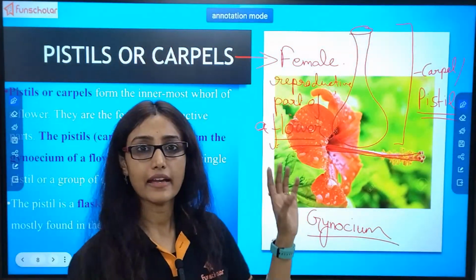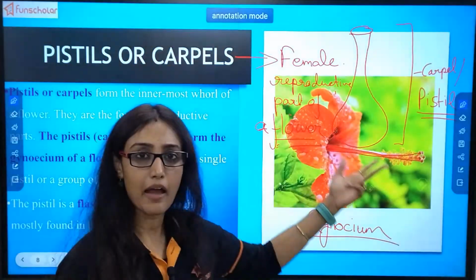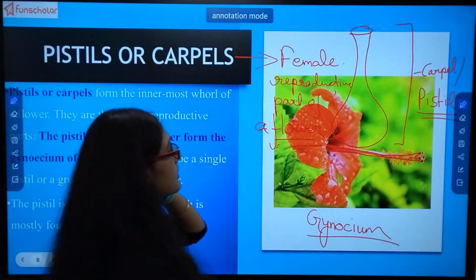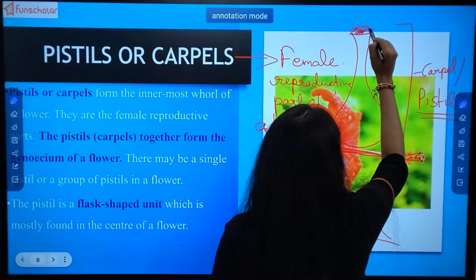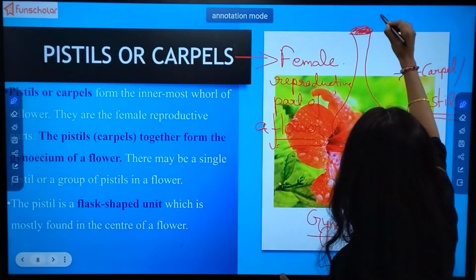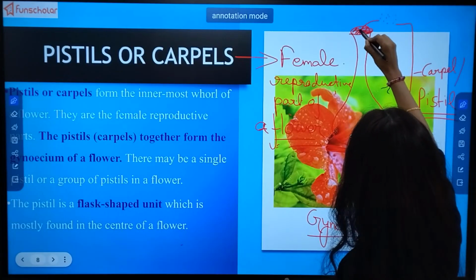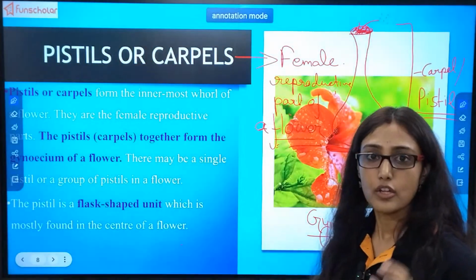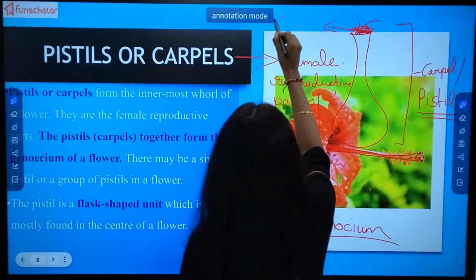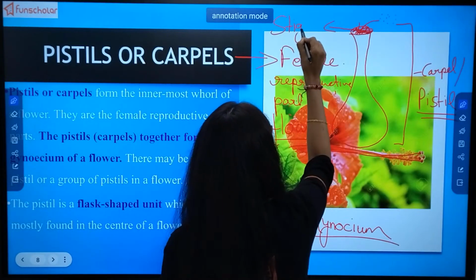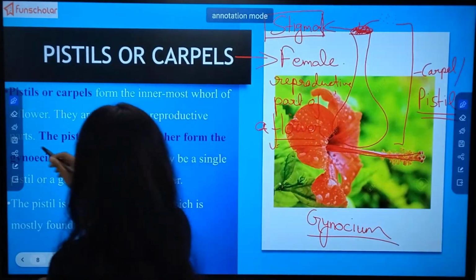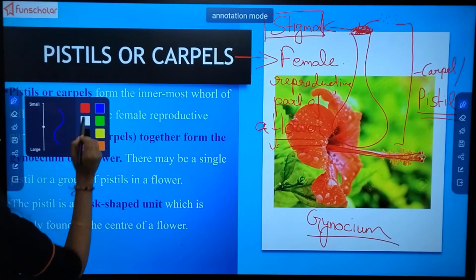Now similarly, like the structure of stamen, here also the structure is divided into parts, three parts. This part is very sticky in nature. Sticky means gluey in nature. Why? The pollen grains are very minute, so that they come and stick to this part. So from the word sticky, remember this part is known as stigma. This part is known as stigma.